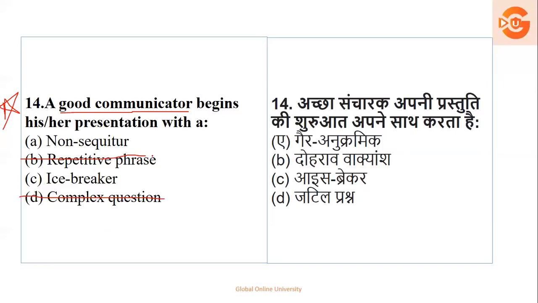So जभी भी ऐसे situation होता है, a communicator always tries to make the audiences comfortable. जैसे like for example, teacher enters the class for the first time. So teacher knows that she's interacting with the students for the first time, so teacher wants to create that bonding, that comfortable zone, so that the students speak up. So in that sense, a communication always should start with an icebreaker. Icebreaker, it means that it's like creating an environment of comfort and then allowing the students to speak. इससे impact बहुत अच्छा होता है और positive होता है. So the answer for this question is option number C.